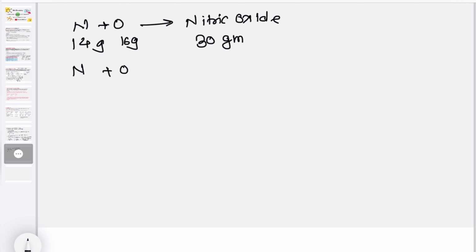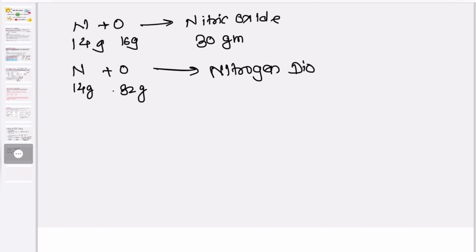And if we take nitrogen plus oxygen in 14 gram and 32 gram proportion, then nitrogen dioxide is formed, having 46 gram.